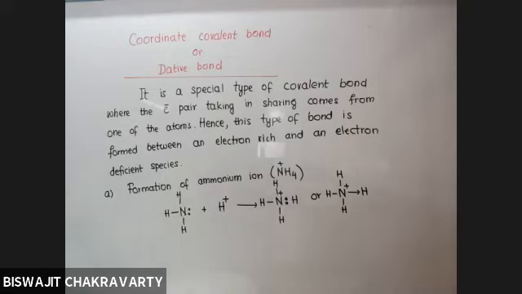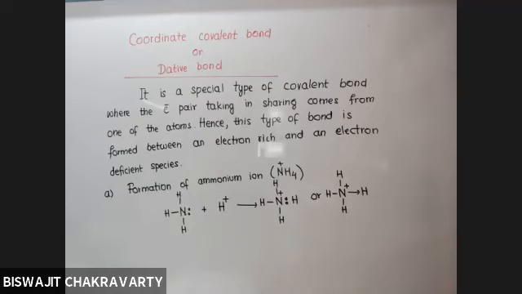But once the coordinate covalent bond is formed, you cannot distinguish one from the other. All look similar. But theoretically, when ammonia was produced, they were normal hydrogens, and normal hydrogens can share electrons. They contribute their electrons because they have one electron in them to contribute. But H plus cannot do so because it does not have any electron in it, and therefore it is only acting as an acceptor.